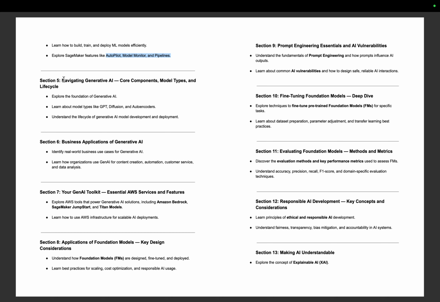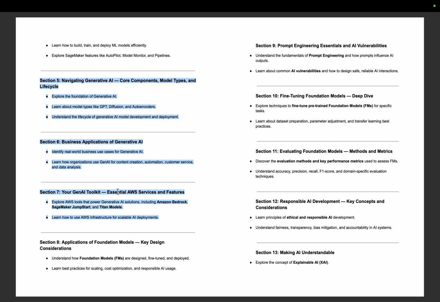Then we'll study about generative AI. Here comes the second domain. Till section 7, we will be going to study the GenAI parts, like the foundation of GenAI, what is an LLM, what is a diffusion autoencoder, what is the generative AI model life cycle. And in section 6, we'll study some business applications of generative AI, how it is used in businesses, how it is used in content creation, automation and all.